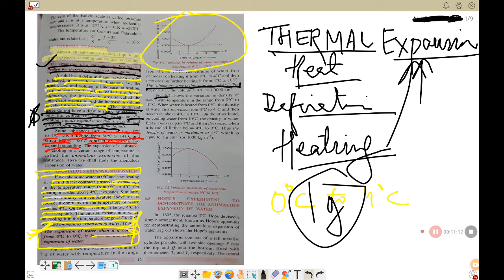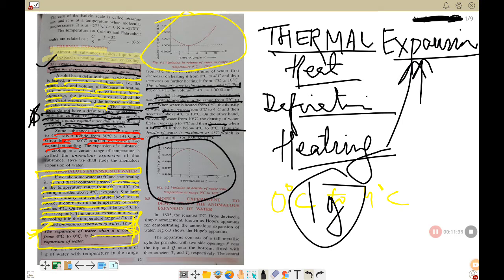So now figure number 6.2 shows the variation in density of water with temperature range from 0 degrees Celsius to 10 degrees Celsius. Initially it is seen, first it increases, then it decreases. Are you getting my point? First it increases, then it decreases. So from this experiment you see that the density of water is maximum at 4 degree Celsius.